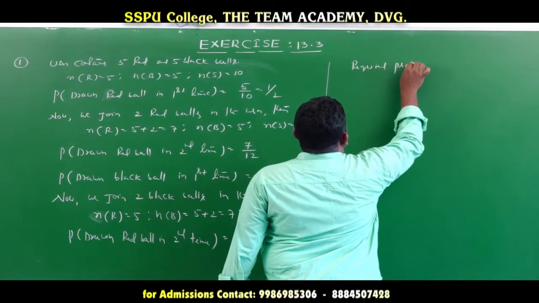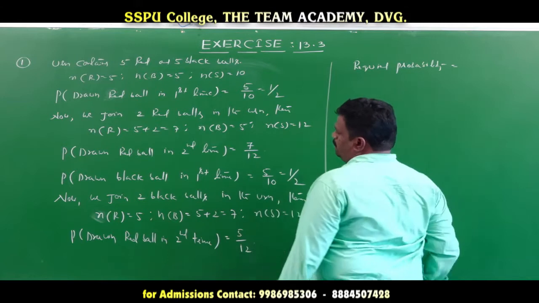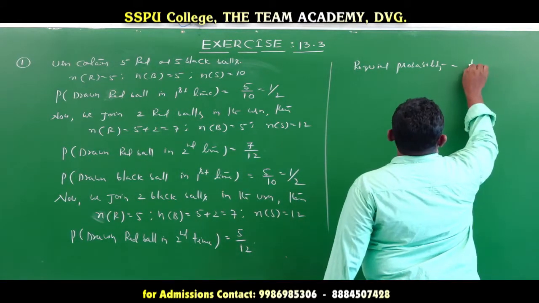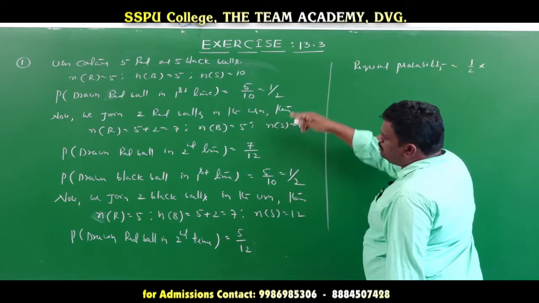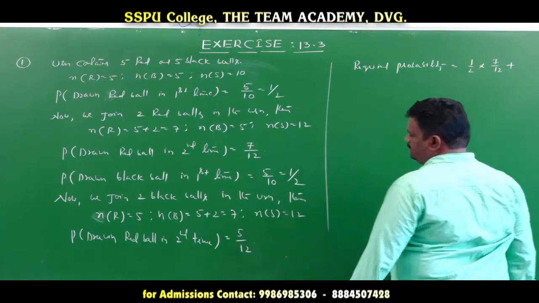So the required probability is equal to, here two chances. First we draw a red ball, and again if you want to draw a red ball, that's why 7 by 12. This is one case. Another case, what?